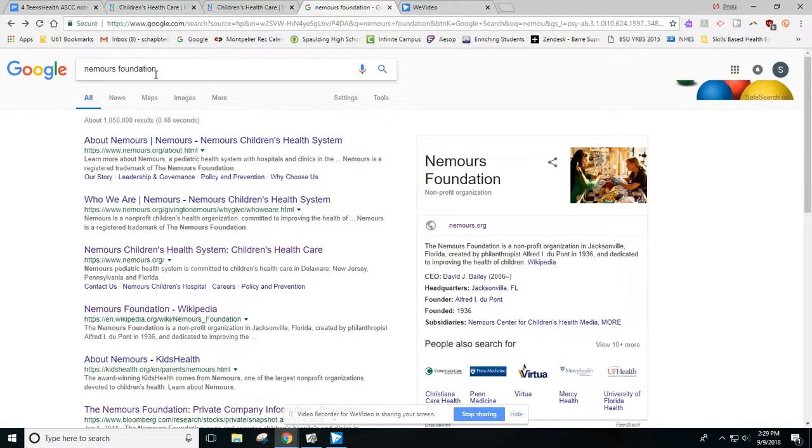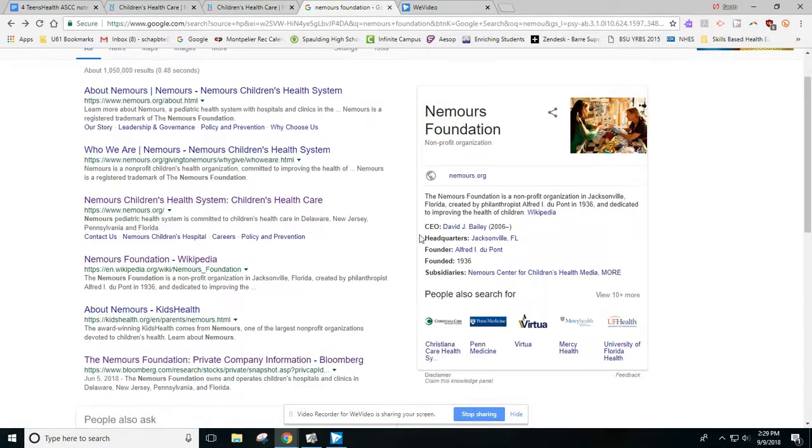So Google the institution or the organization. So I Googled Nemours Foundation, which is a partner of Teens Health. And I'm just going to kind of scan through the results to see if anything might be helpful for me. All right, so one thing that I can see here, and this is really the only time that I would recommend that you consider using Wikipedia. Wikipedia, as you know, is a publicly edited website. Anybody can log in and make edits to articles.